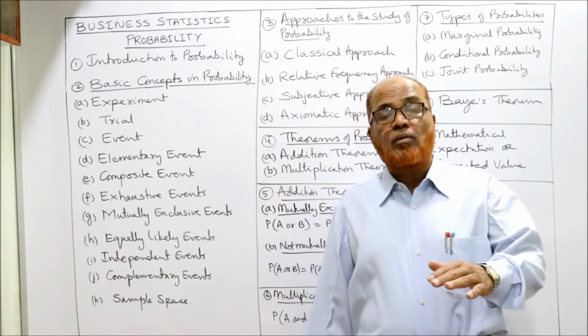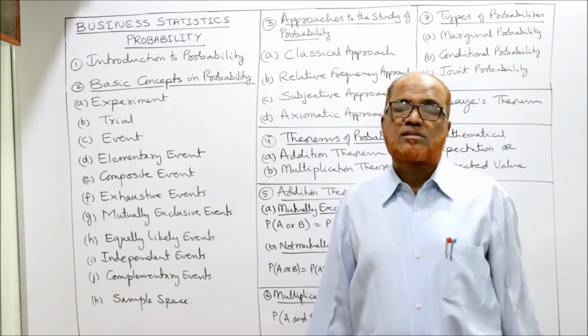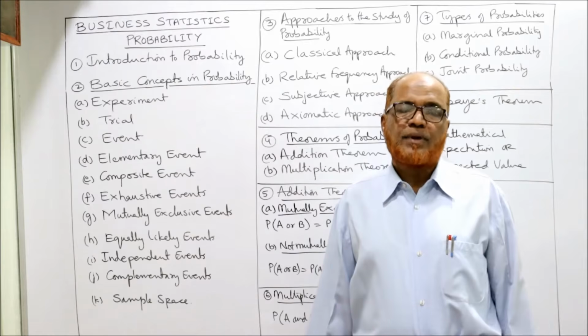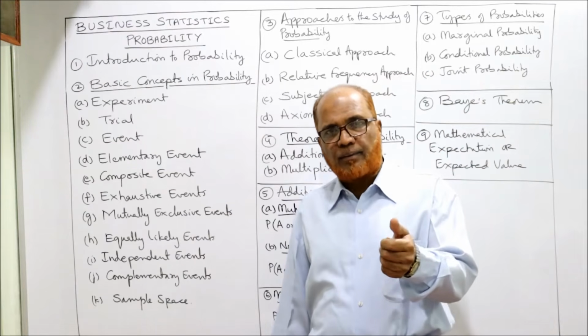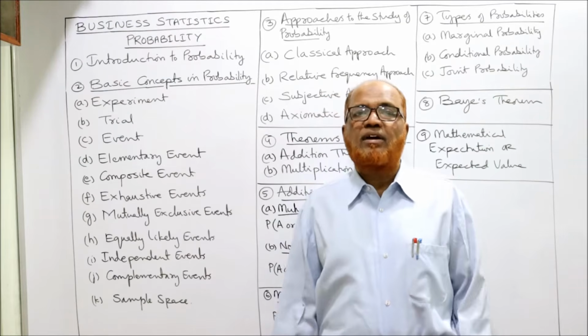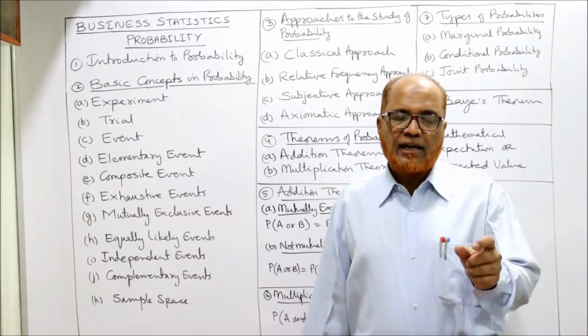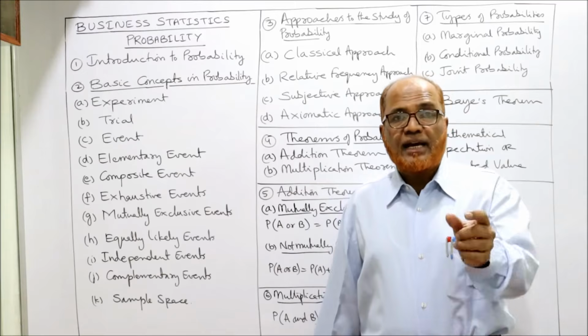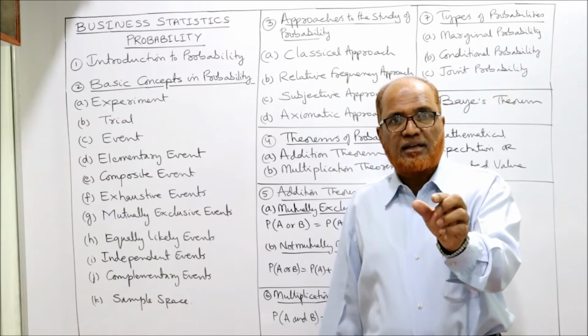Composite event means there are some sub-events that may occur. Example, when you throw the die, what is the probability of getting an even number? Getting an even number is an event.